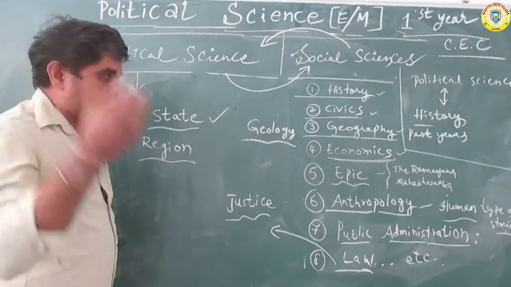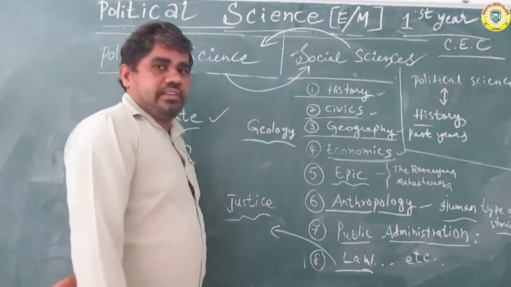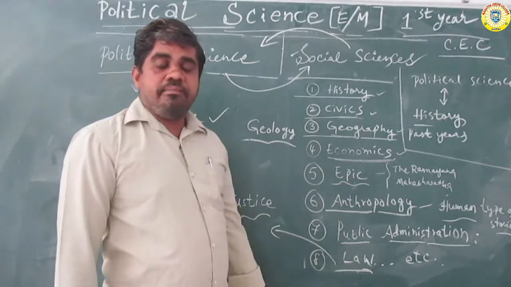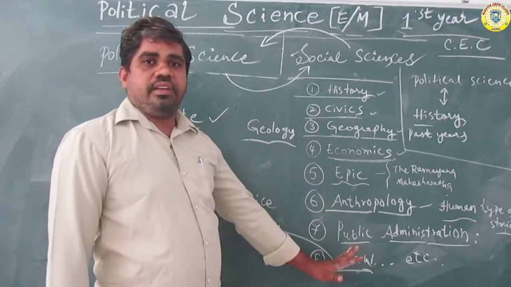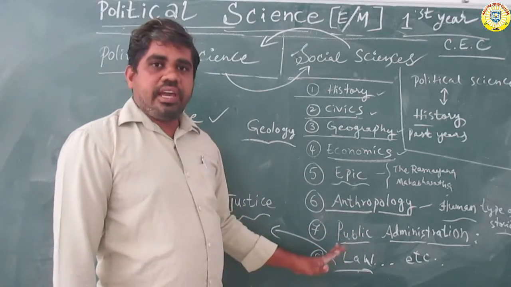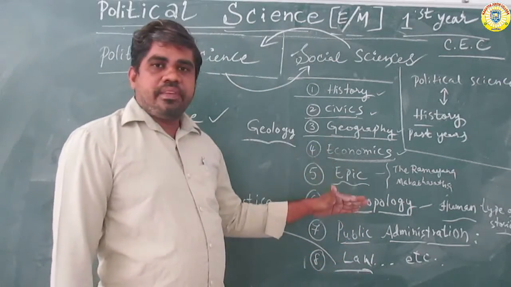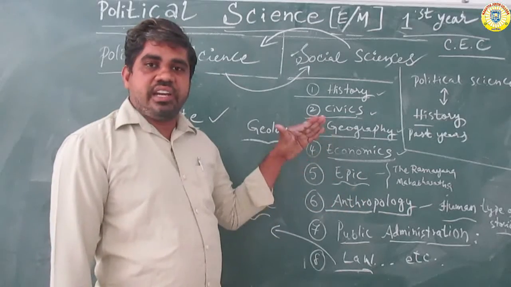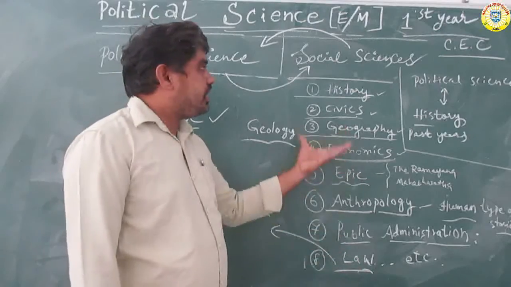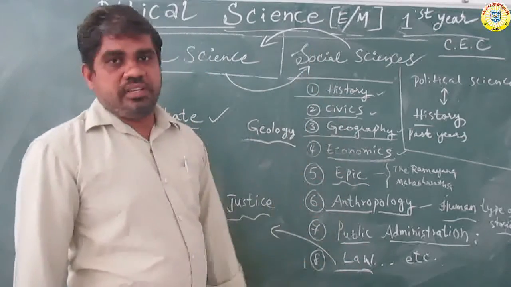And also epic stories, anthropology, public administration, and justice, law, rule of law. Service categories also make up the parts of the total social sciences.